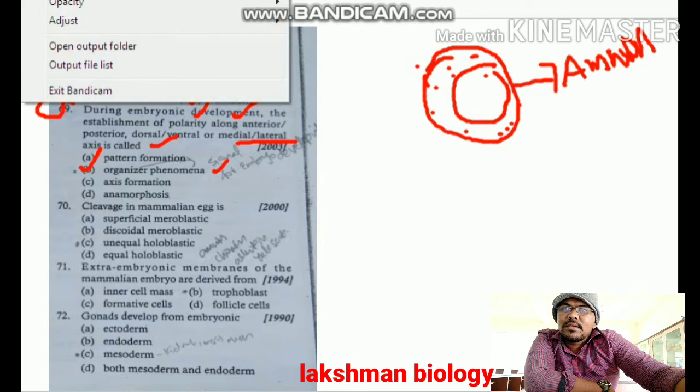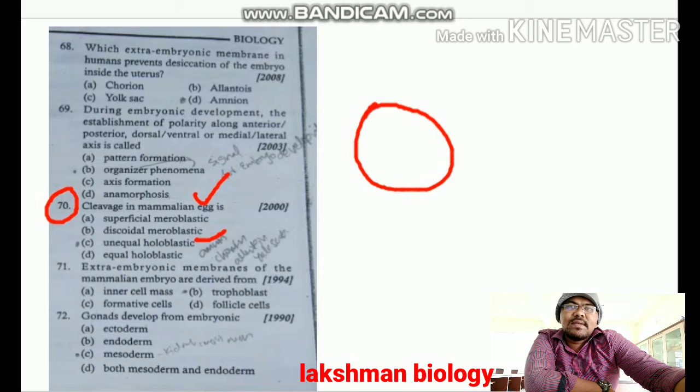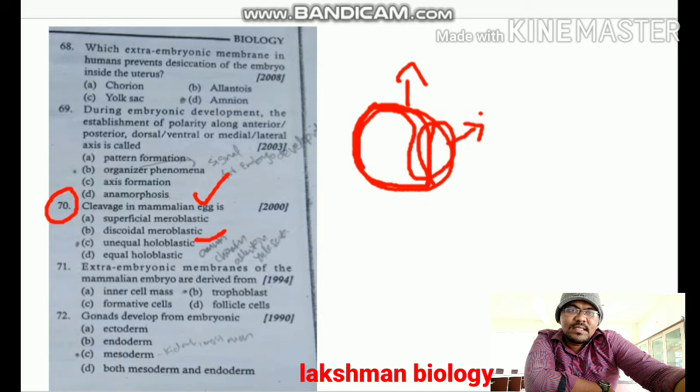After that, in question number 70, cleavage in the mammalian egg is unequal holoblastic. Unequal means after the cleavage into two cells, one cell is big and another cell is small. Holoblastic means the cells are completely formed. One is large and another one is small. That is called unequal holoblastic cleavage. Question number 70, option C is correct.